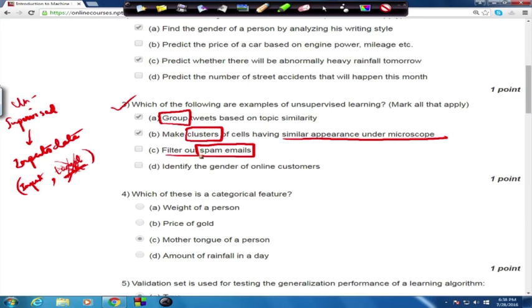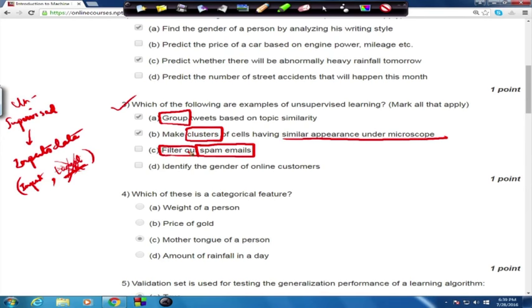The third one is the task of filtering spam emails. So, what are spam emails? Spam emails are the emails that arrive in your inbox and they carry completely irrelevant information that you do not want. All right. So, that kind of emails are called spam emails, and they can be advertisements or promotions or some other kind of emails. There can be some malicious emails as well.